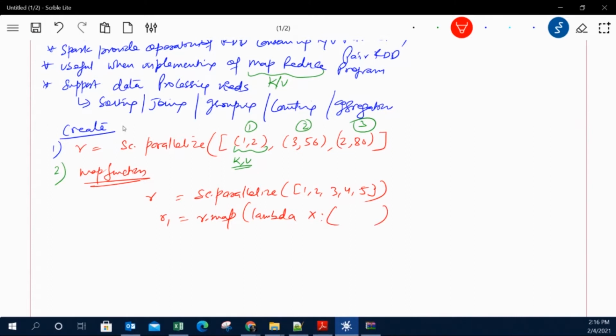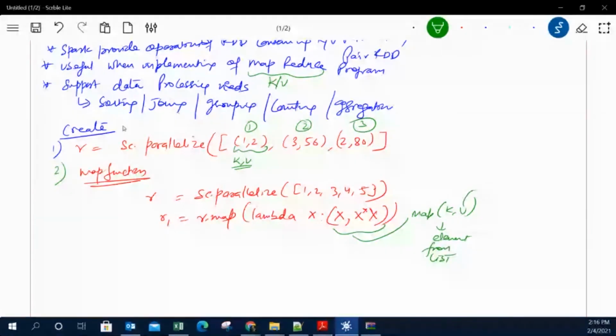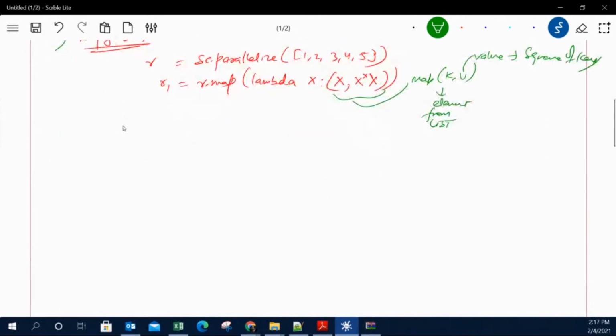That means I need to use parentheses. The first element can be anything, like x, and the other element is the square of x. So now this is a map which has key-value pairs. The first is your key, an element from the list, and this is the value, which is actually the square of the key. So this is what we have created, and this is the second way of creating the pair RDD.